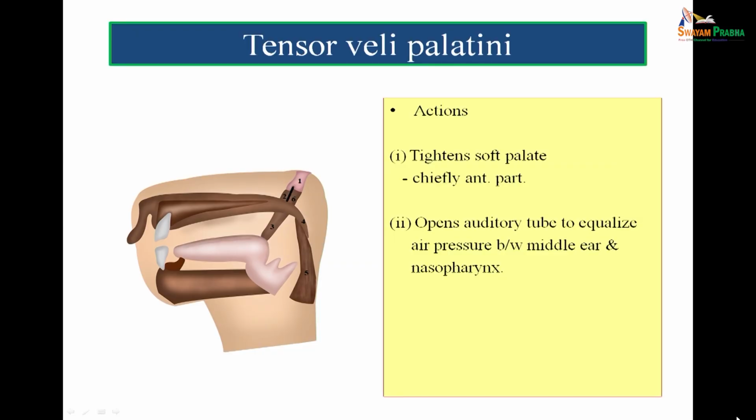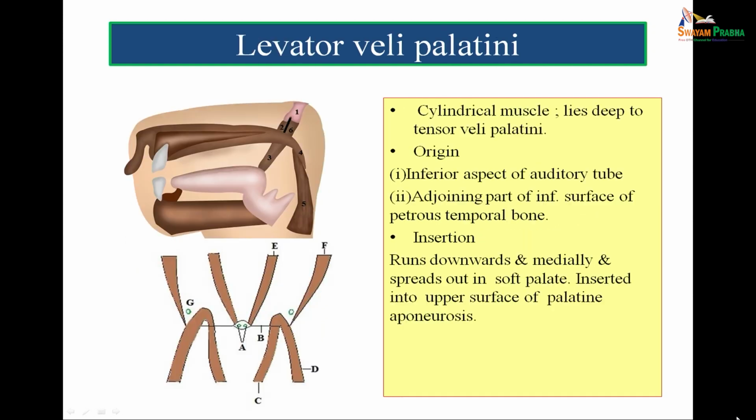So, tensor veli palati is an important muscle. It tenses the soft palate. It opens the auditory tube to equalize air pressure between the middle ear and nasopharynx. Now, levator veli palati. Levator veli palati, as the name indicates, is an elevator. Levator veli palati is a cylindrical muscle which lies deep to tensor veli palati.